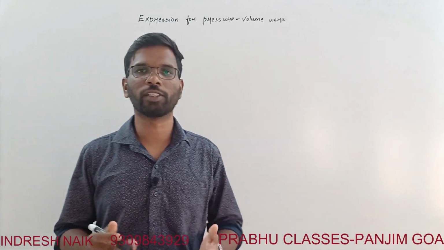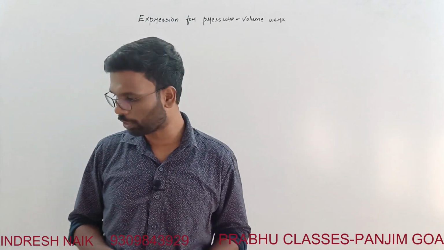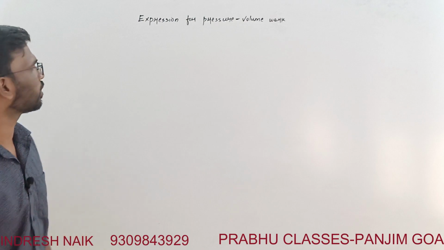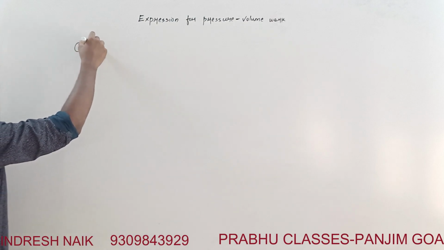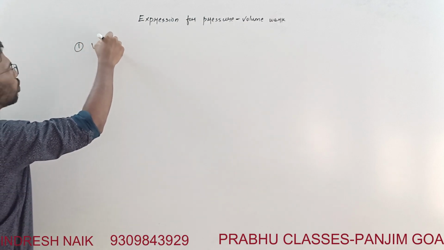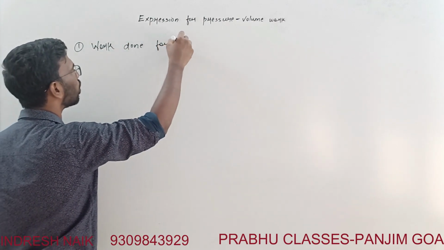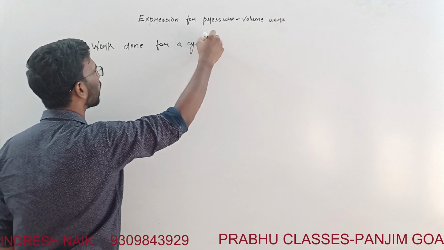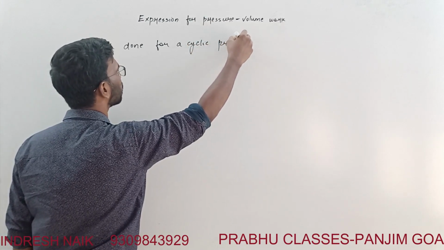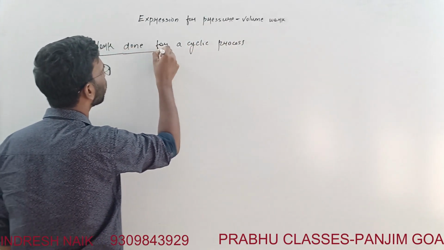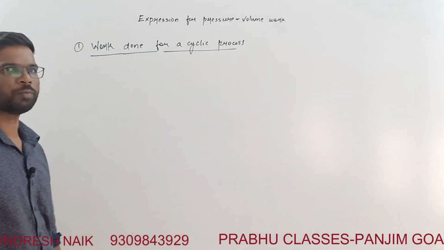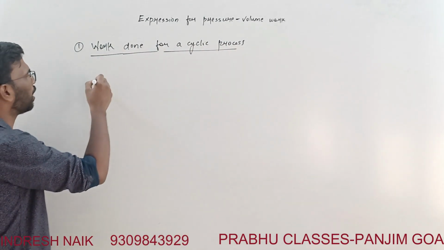So here we'll understand work done for different kinds of processes. So work done for a cyclic process. So first is work done for a cyclic process. Now we know that work done is a path function.